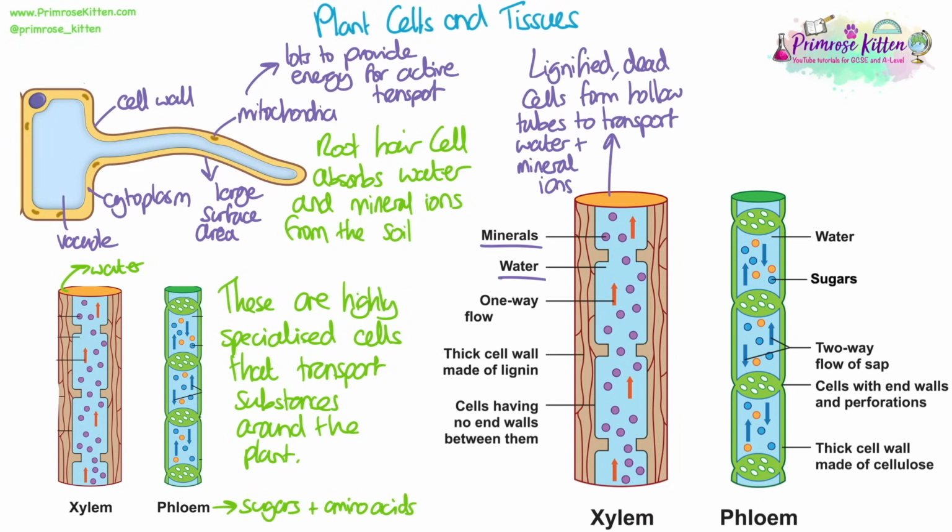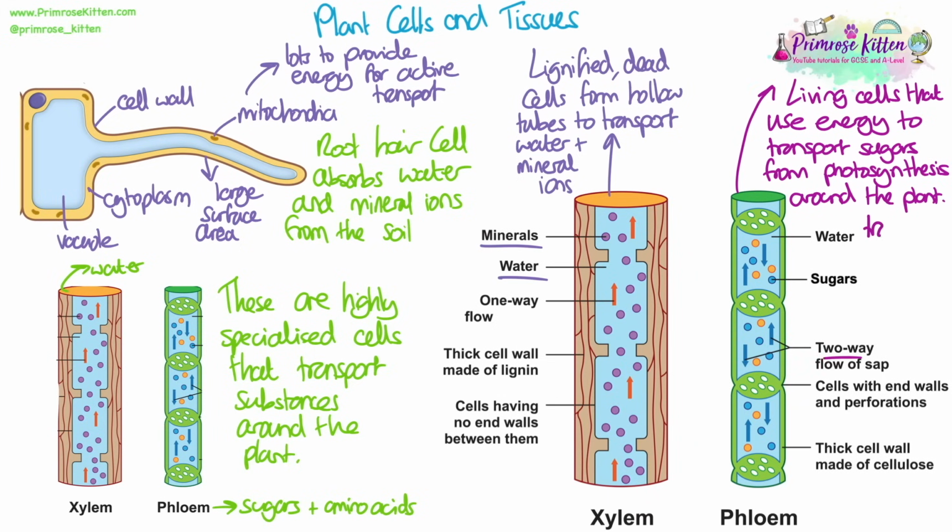When you join all of those specialised xylem cells together, they form the xylem tissue. So this is formed of the lignified dead cells that form this hollow tube that transports the water and mineral ions up from the roots to the leaves. The cells have lignin in their cell walls and they have no end walls between the cells in order to allow this continuous flow.